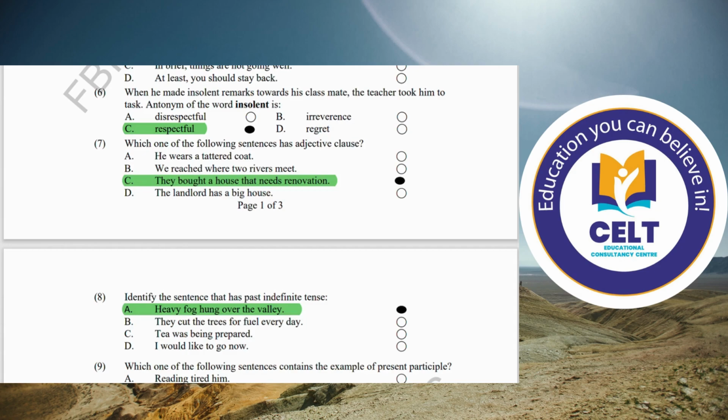Above two sentences are the full-fledged sentences. They do not contain any clause, but the option number C contains a clause, that needs a renovation. So this is called an adjective clause. Number 8, identify the sentence that has past indefinite tense. You see, past indefinite sentence always carries second form of verb. So heavy fog hung over the valley is the correct option.